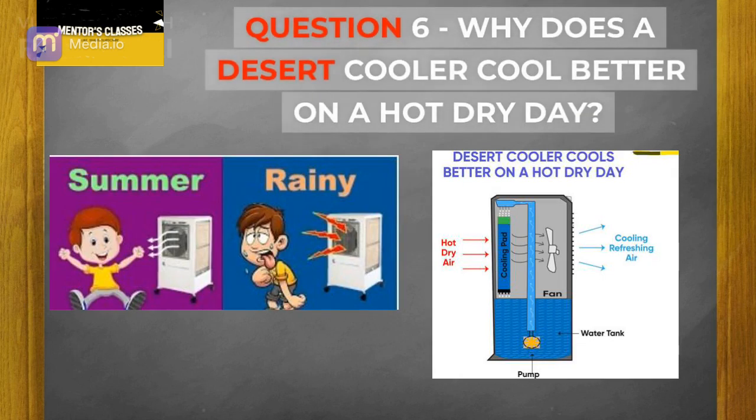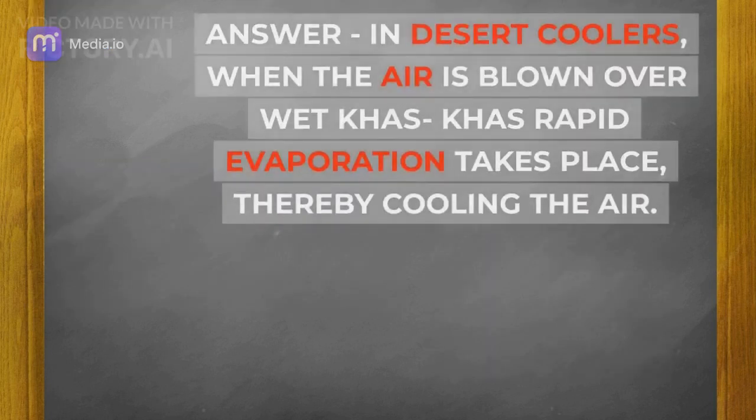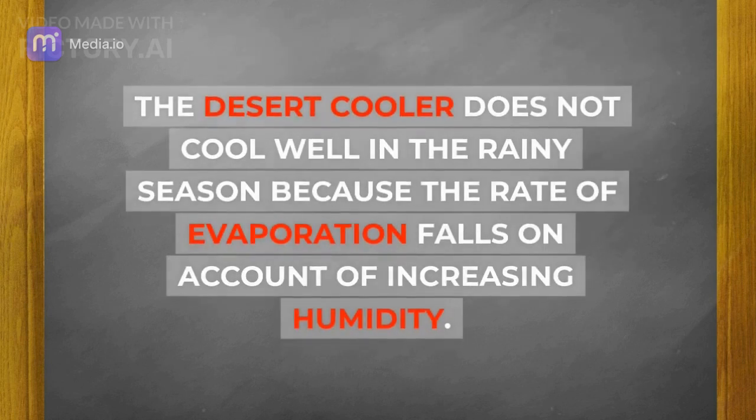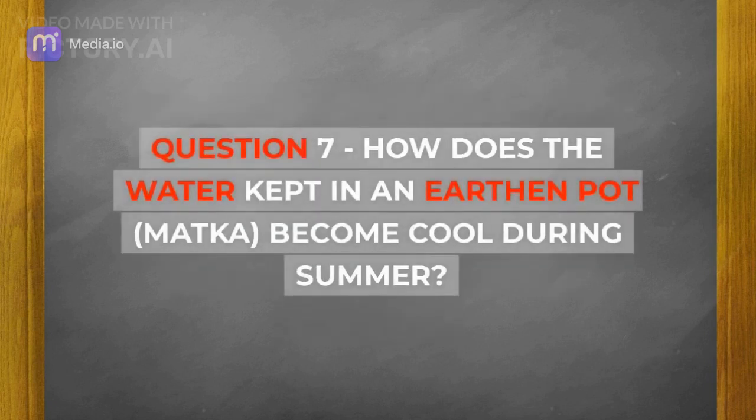Question 6: why does a desert cooler cool better on a hot dry day? Answer: in desert coolers, when the air is blown over wet surfaces, rapid evaporation takes place, thereby cooling the air. The desert cooler does not cool well in the rainy season because the rate of evaporation falls on account of increasing humidity.